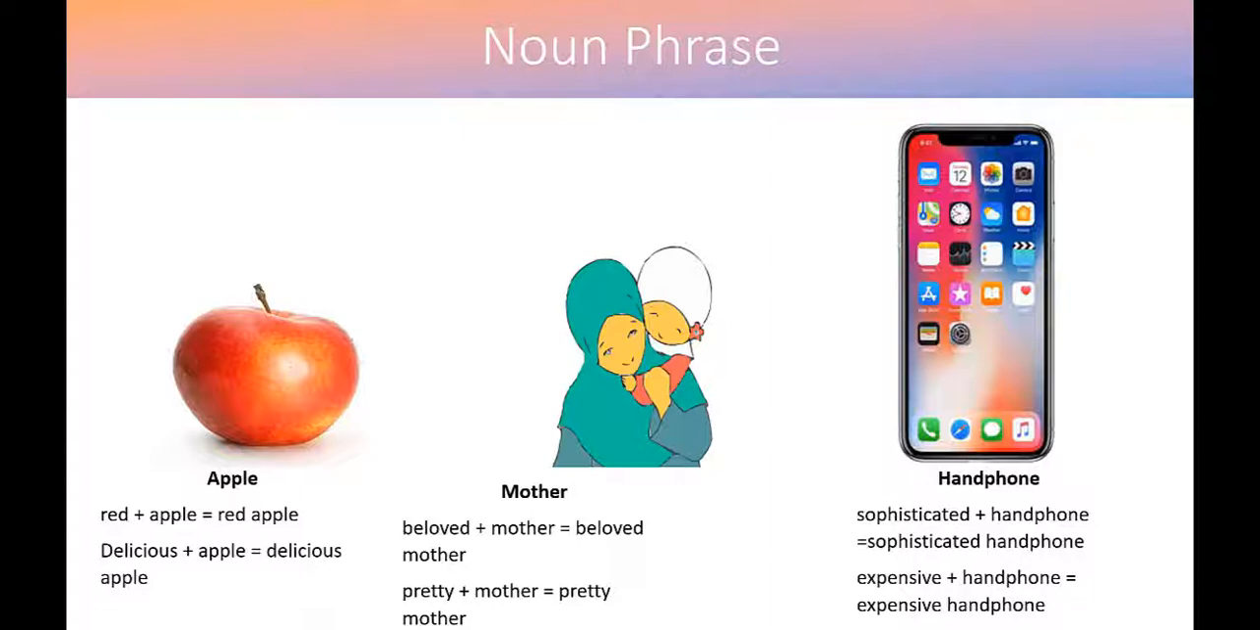Okay, good. Thank you. This is the apple. Red is adjective plus apple becomes red apple. Delicious plus apple becomes delicious apple. Beloved plus mother becomes beloved mother. Pretty plus mother becomes pretty mother. Sophisticated plus handphone becomes sophisticated handphone. Expensive plus handphone becomes expensive handphone.